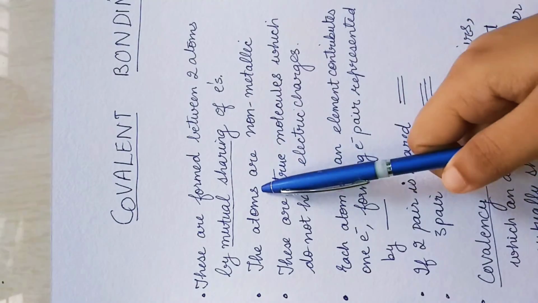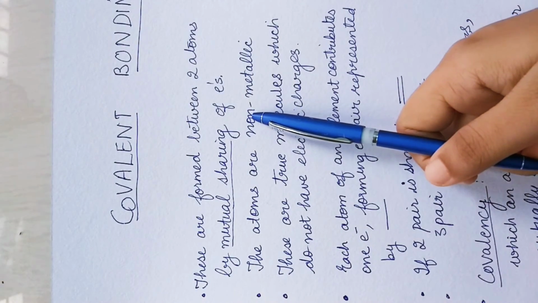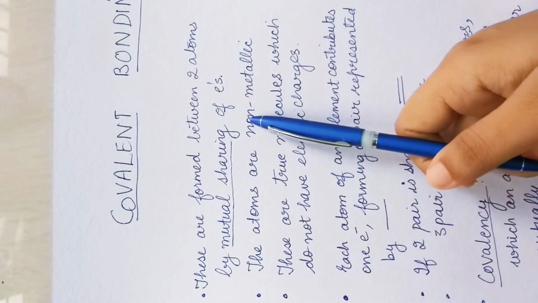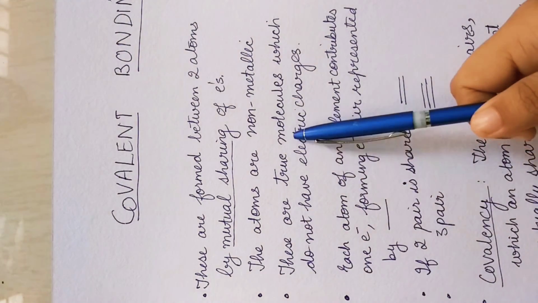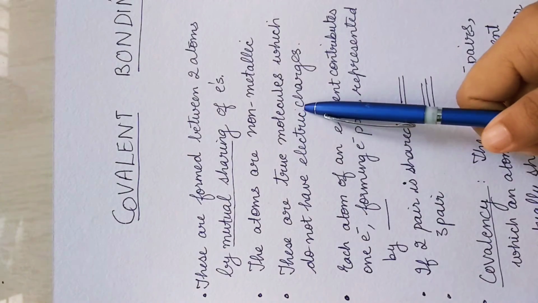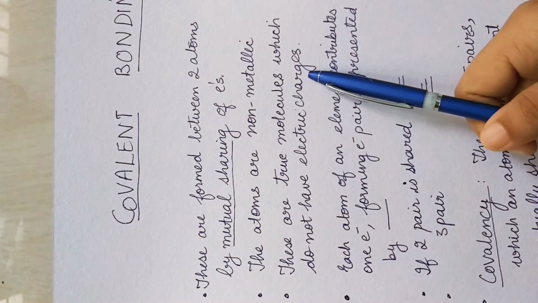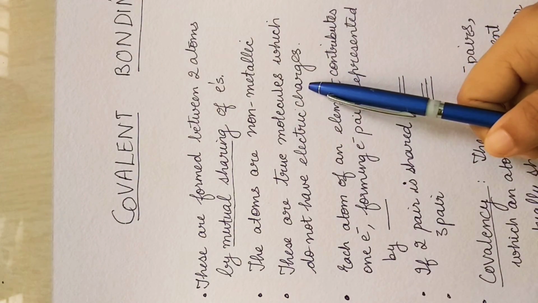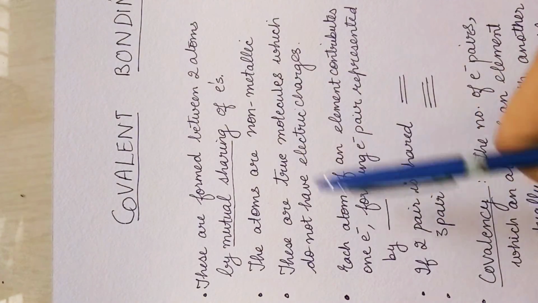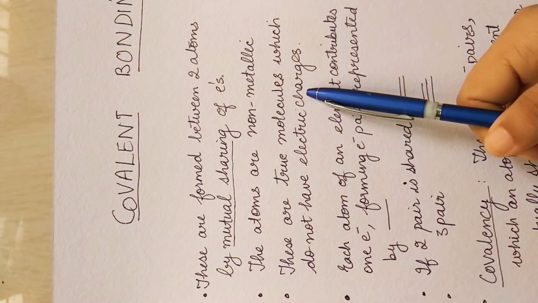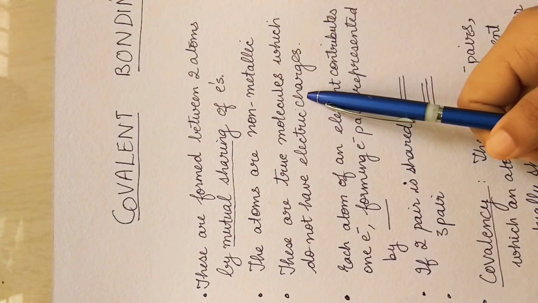The atoms are non-metallic, which means that usually you will find this between two non-metals, and these are regarded as true molecules. Why? Because they have got no charges. Ionic compounds, on the other hand, if you remember, have got charges, positive and negative. Positive was on the metal because it was giving electrons, and negative was on the non-metal because it was taking electrons, right?